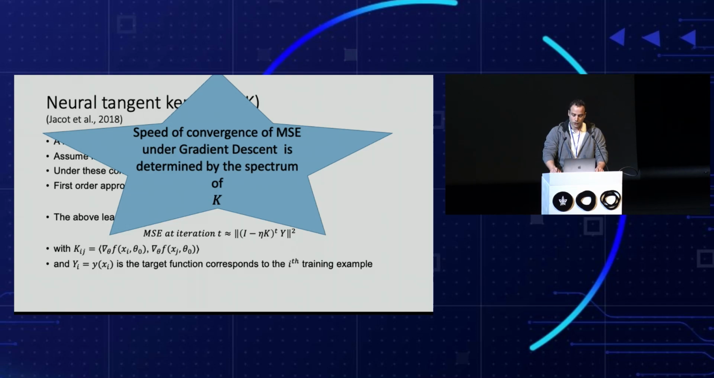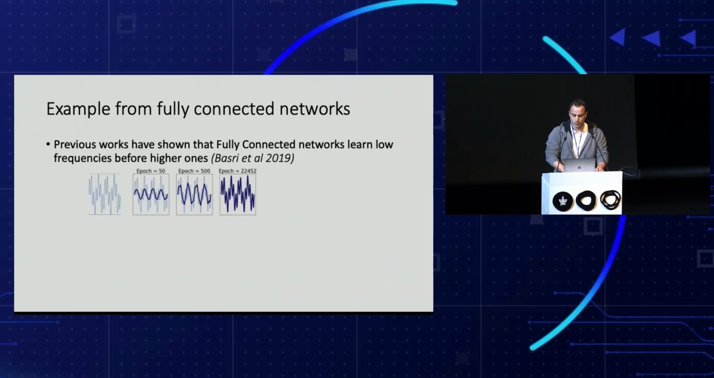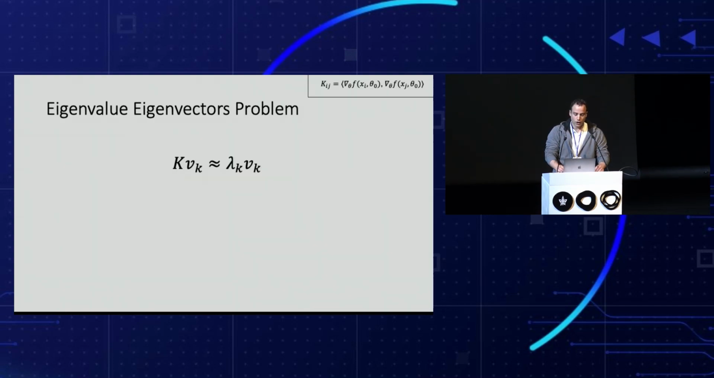In our work, we characterize the spectrum of K to analyze which target functions are easier to learn and which ones are harder. A good starting point for this discussion is some previous work performed in our lab that showed that fully connected networks first learn low frequencies in the target function and only later fit the higher frequencies. This has several practical implications. The most noticeable one is positional encoding in NeRF, where this theory was used to enable the network to learn high frequencies in the image. So back to our problem.